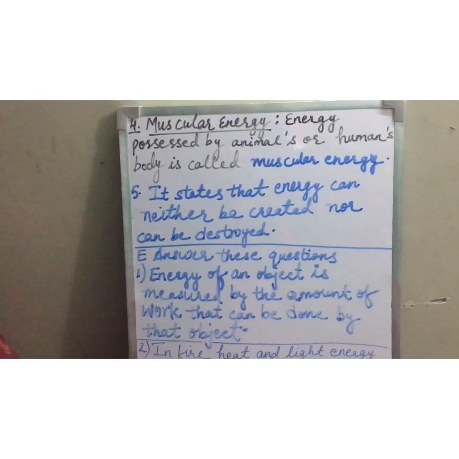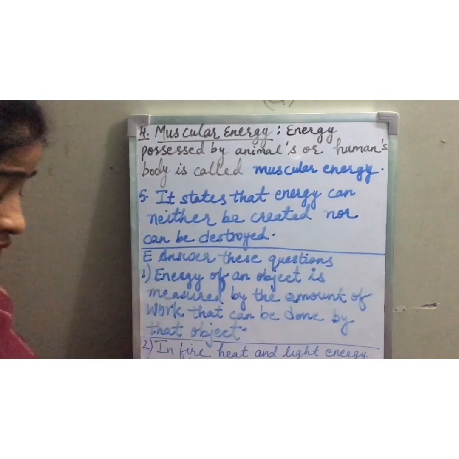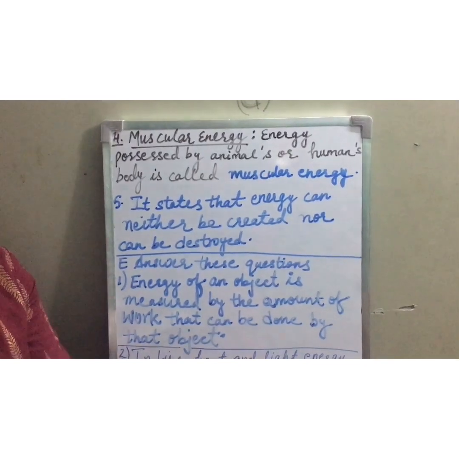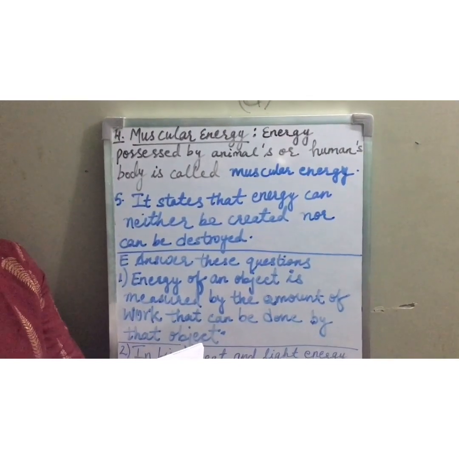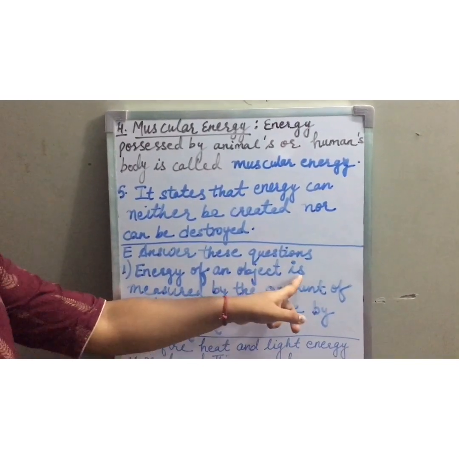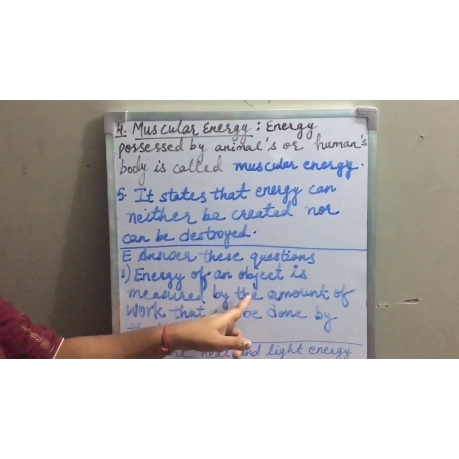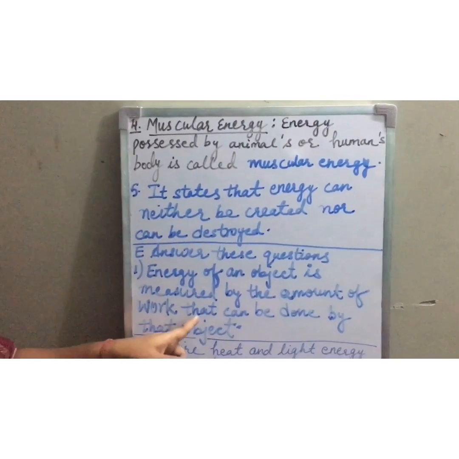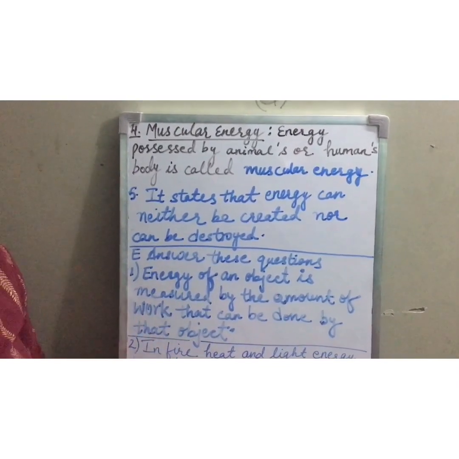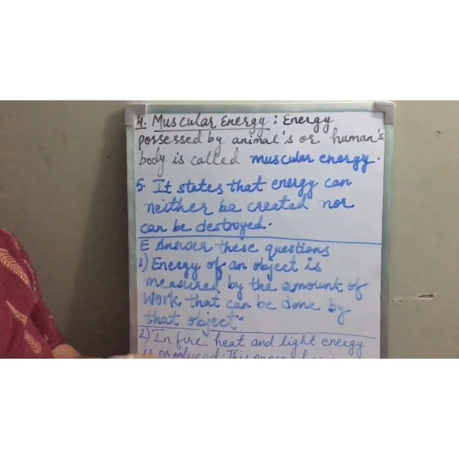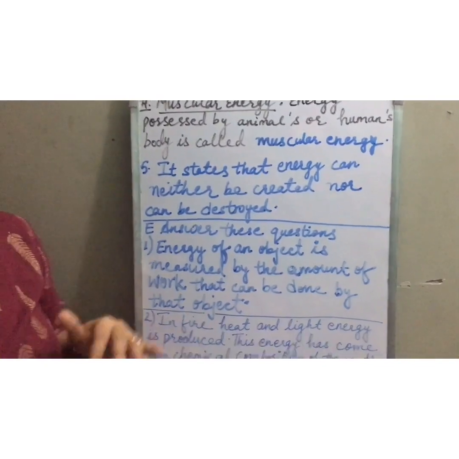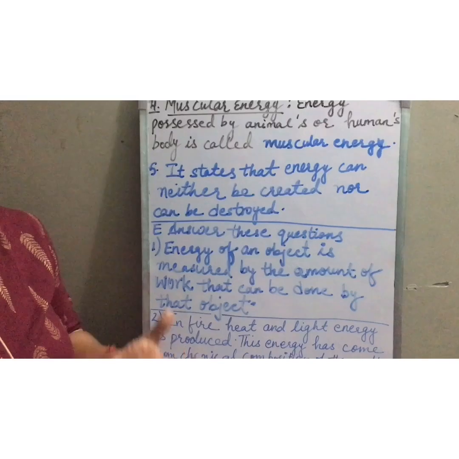Now children, E part, answer these questions. First question is, how is the energy of an object measured? See, the answer is: energy of an object is measured by the amount of work that can be done by that object. Okay, children, the amount of work done is equal to the energy of the object. The more the work done, the more is the energy possessed by the body, children.